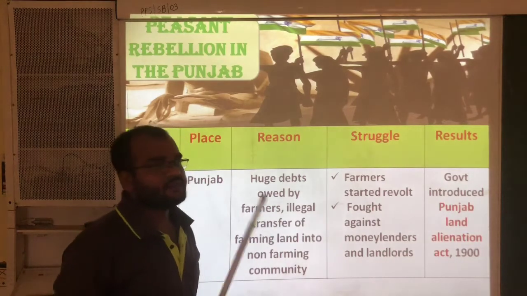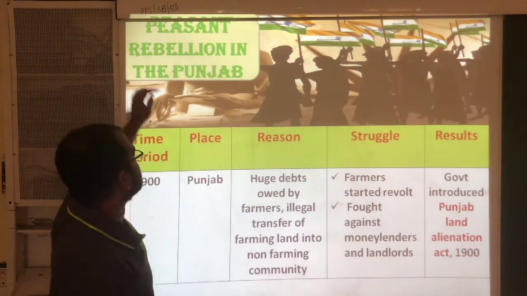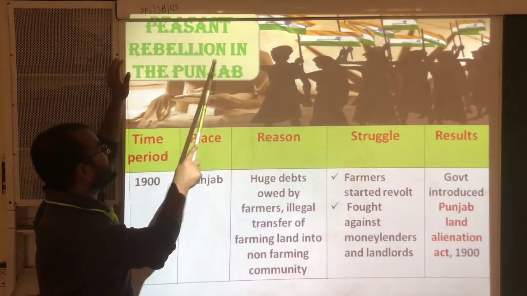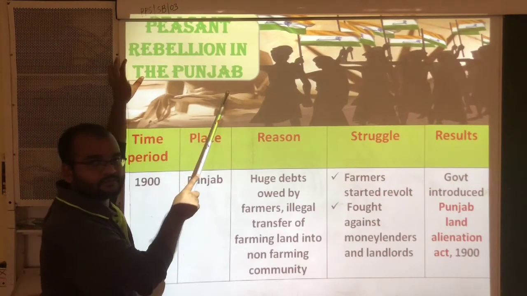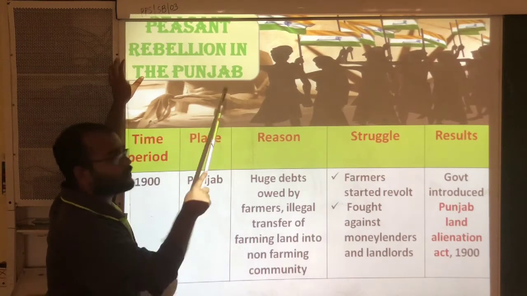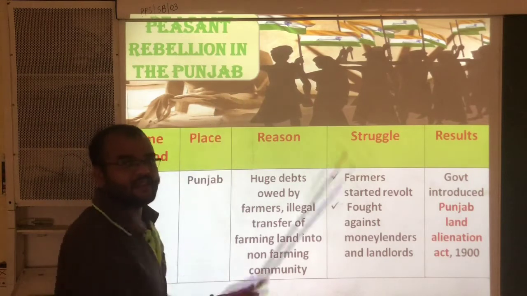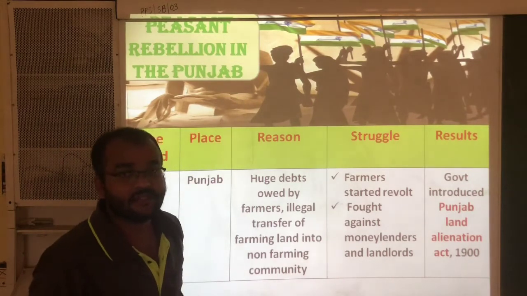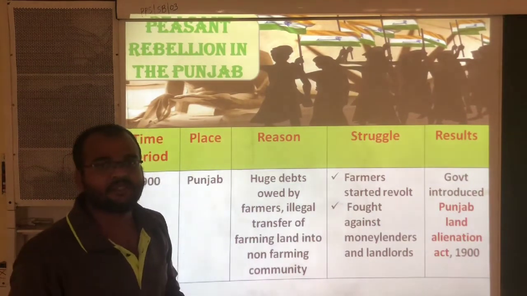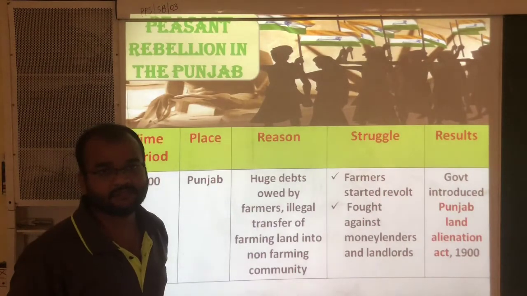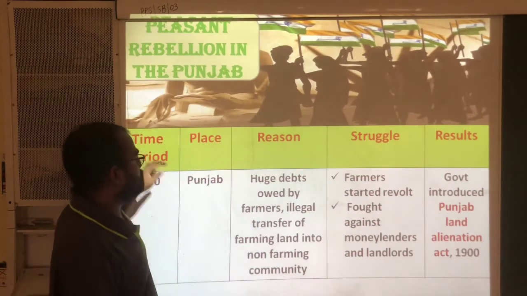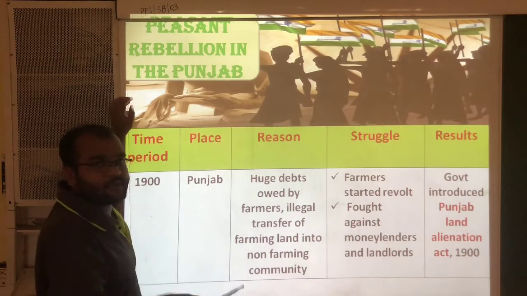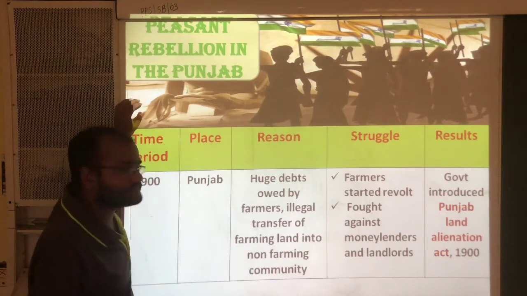So among those, the first one is the peasant rebellion in the Punjab. In Punjab also, some of the farmers led the movement against the landlords and against the Britishers. Let us see in detail about the revolt.